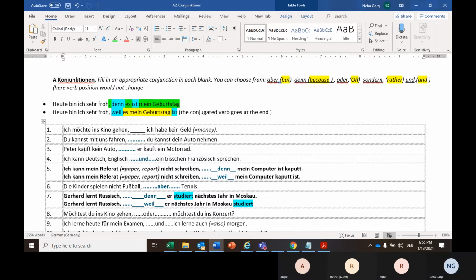Peter kauft. Yeah, so Peter does not buy a car. Rather, he buys a bike. Not bicycle, sorry, but a motorbike. Bicycle is Fahrrad. Done. Next, Rachel.